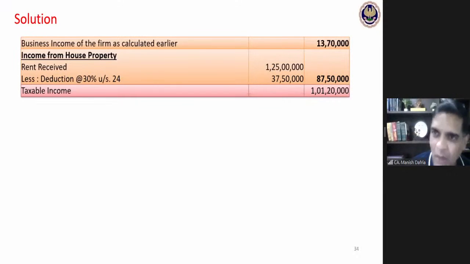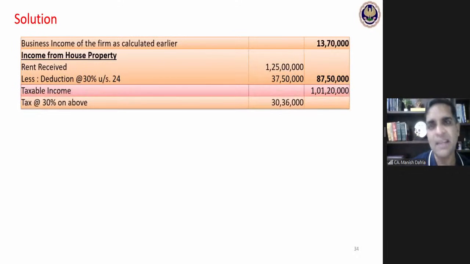Now on this taxable income of 1 crore 1 lakh 20,000, I need to calculate my tax liability. How much would be my tax liability? 30%, 30 lakhs 36,000. On this, now I can calculate cess directly at 4%. And if I do this, I will be making the biggest mistake of my life.